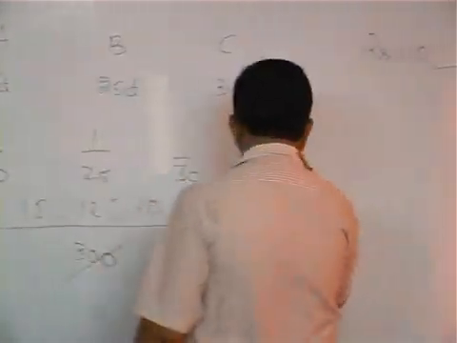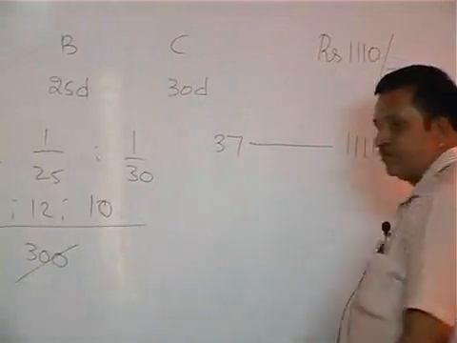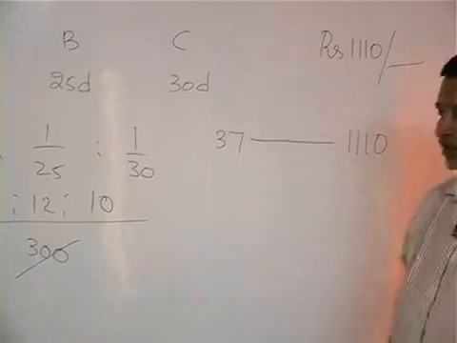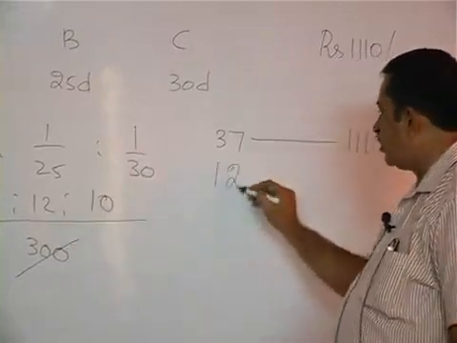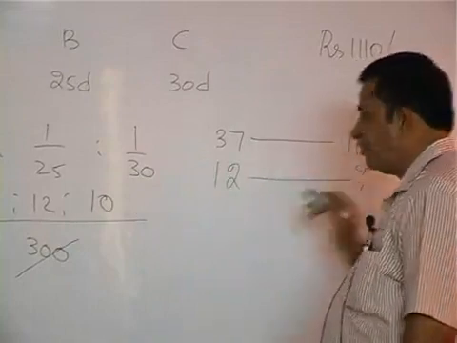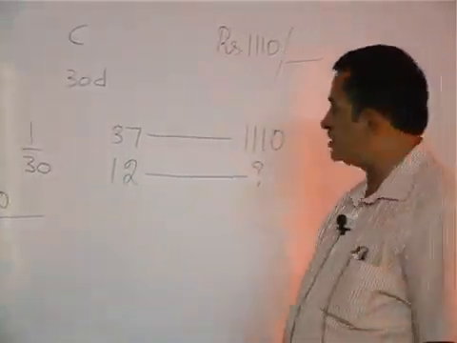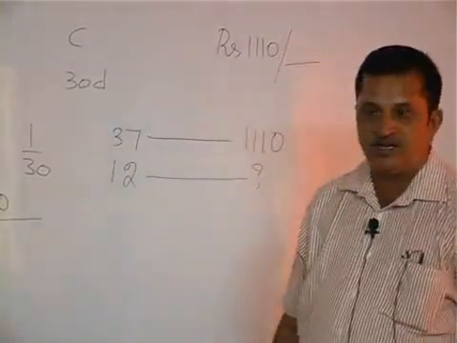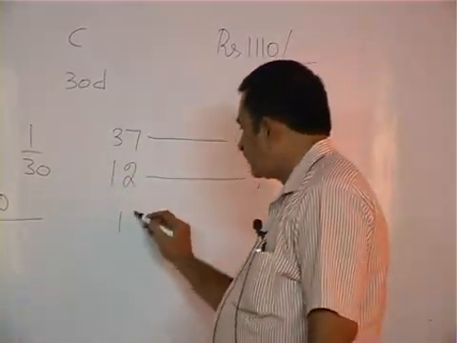Totally for 37 shares, what is the amount to be distributed? 1110. Then what is the share of B? 12 shares value is how much? 37 shares value is 1110 means 12 shares value will be less.